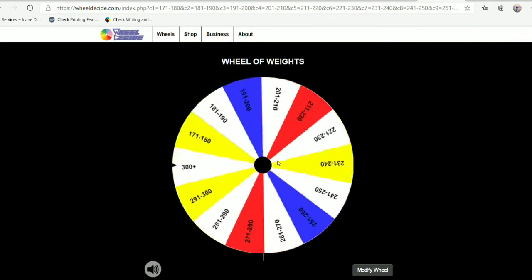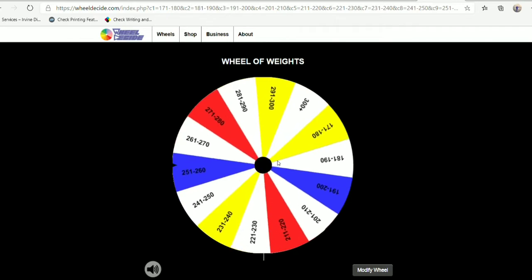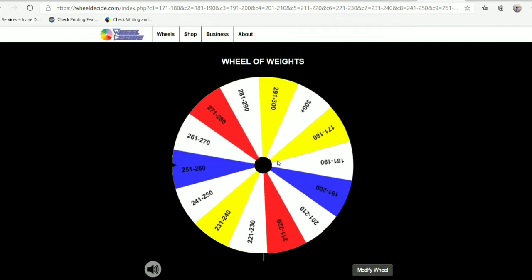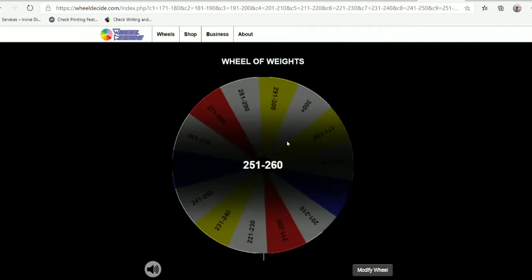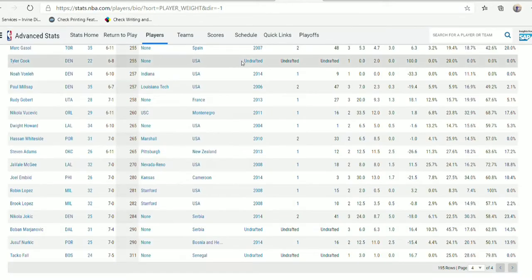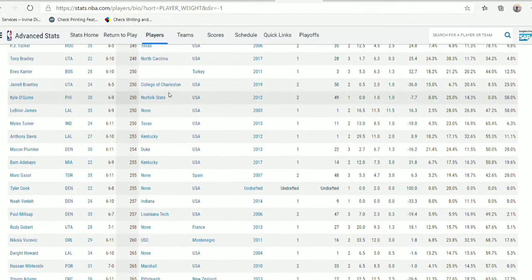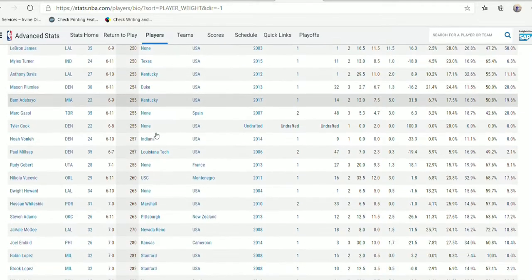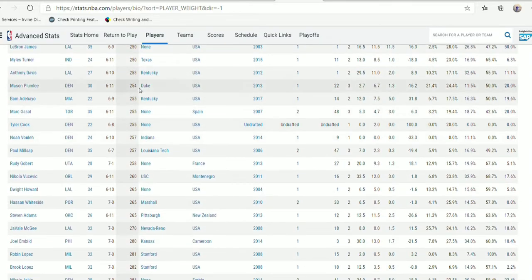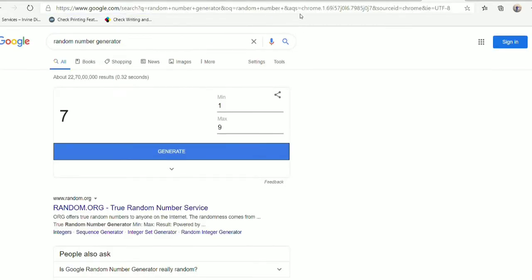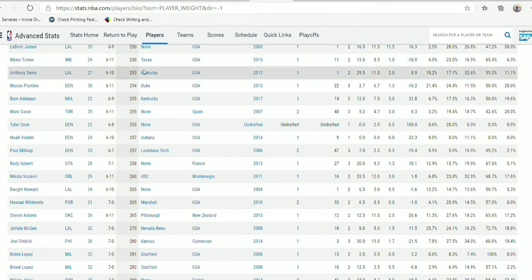So let's move to the first official spin here, and the first official spin shows us the weight of 251 through 260. So let's move to the NBA.com and let's see how many players are there from the weight range of 251 to 260. And let's see this, how many players are there. Okay, so I forgot what was the number.